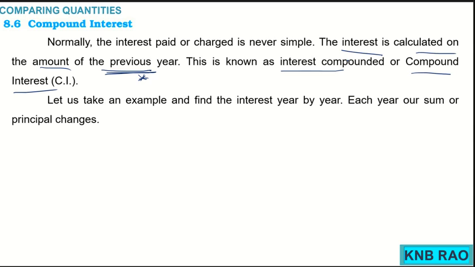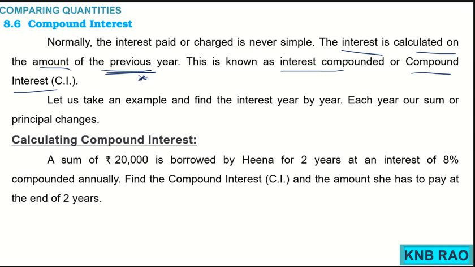Each year our sum changes, our principal changes. Now, we are going to calculate compound interest. What is the way of calculating compound interest? Here I am giving a question. A sum of 20,000 is borrowed by Hina for 2 years at the rate of interest 8% compounded annually.